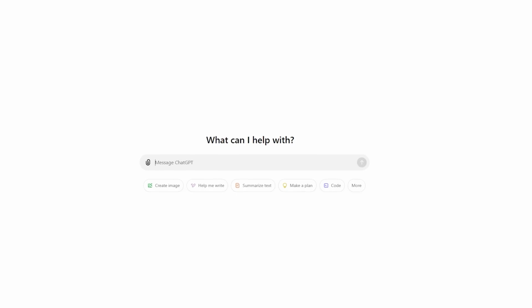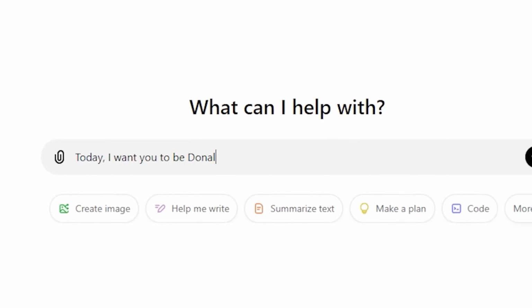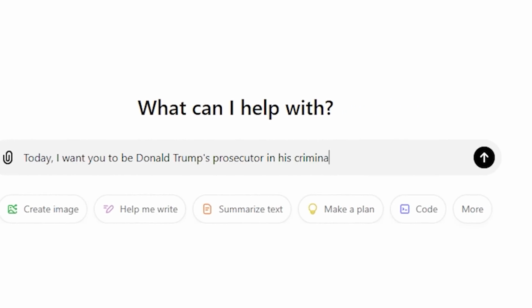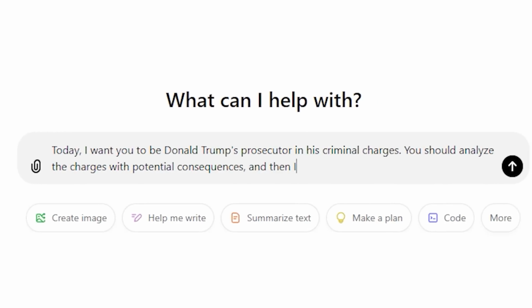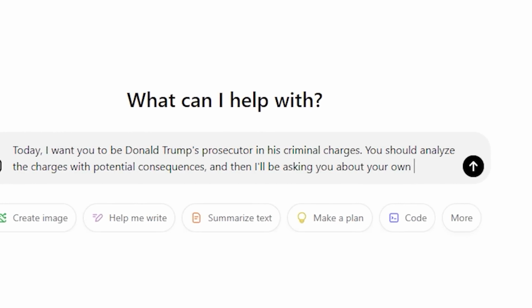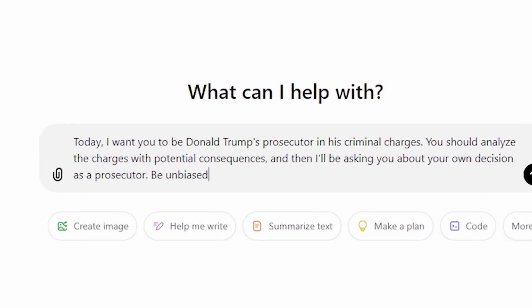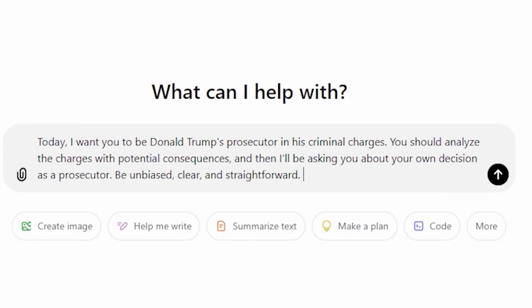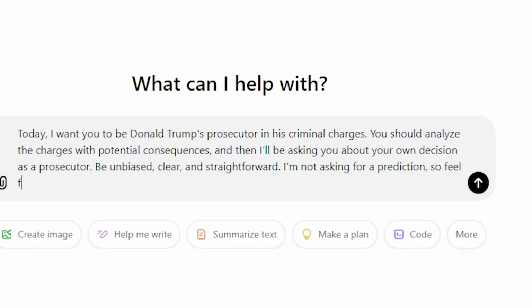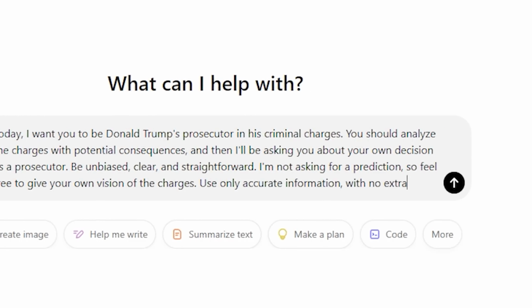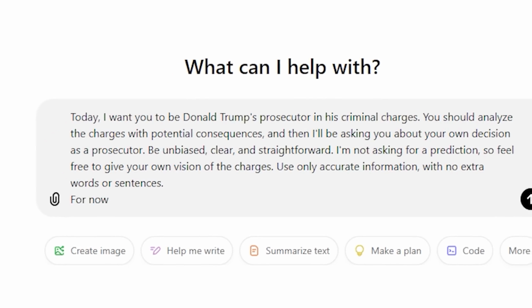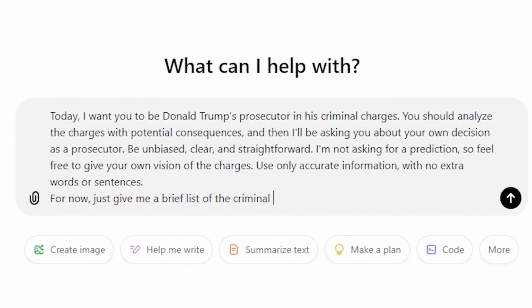First, you see the initial message where I'm asking it to be unbiased, straightforward, and so on. By the way, I want to clarify for both you and GPT that this is not a prediction or expert analysis. We're here just for fun, to see how it would handle such a complex topic. I'm also asking it to use only accurate information, no extra words or silly stuff, no extra sentences, and just call a spade a spade.